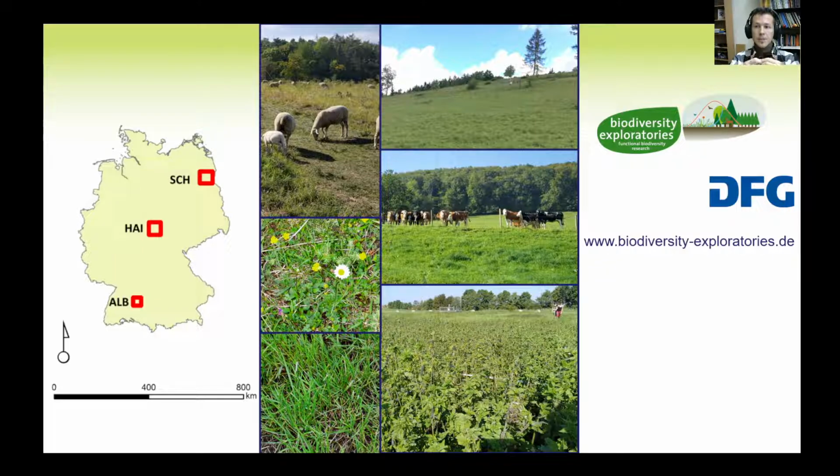We are conducting our experiments in the biodiversity exploratories. They are a set of 150 well-monitored grassland plots across Germany, and they cover a very broad range of environmental conditions: climatic gradients, altitudinal gradients, soil types, and management practices. Some of these plots, for example, are extensively grazed, and others intensively grazed and very frequently mown, and the range of fertilization inputs also vary. Some are very species rich, and others are very poor in species and low biodiversity indices. In summary, this is a very complete scheme.